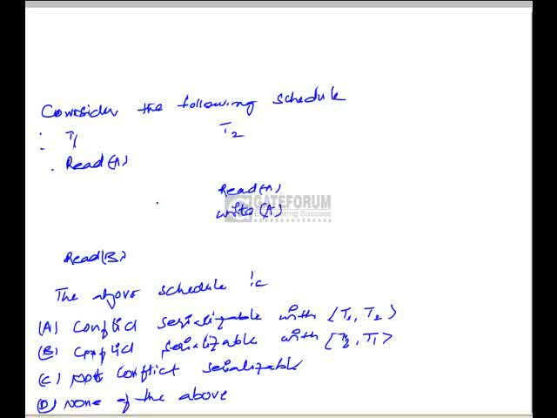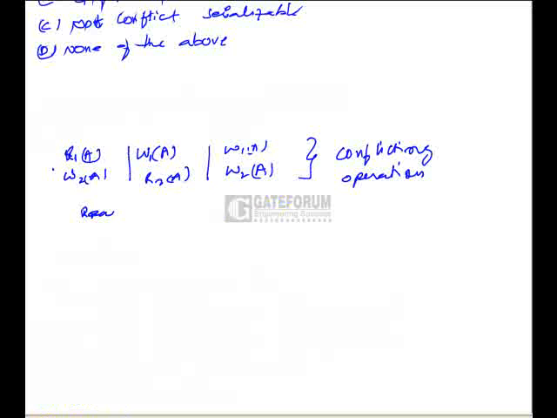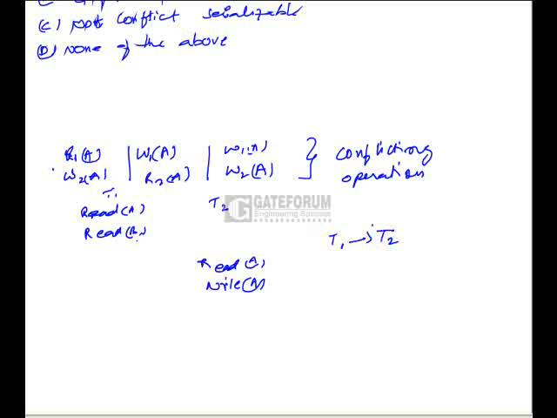So the equivalent serial schedule can be read A and read B from T1, and from T2 read A and write A. So the equivalent serial schedule is T1 followed by T2.